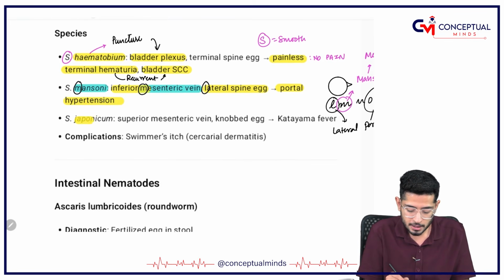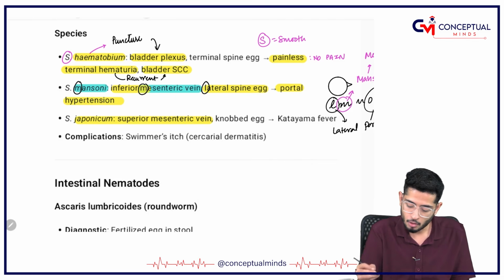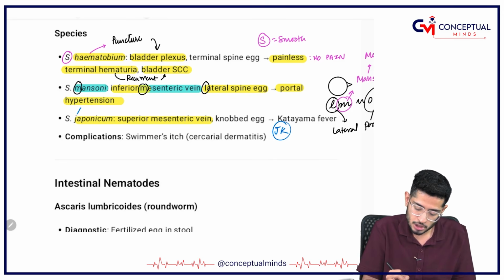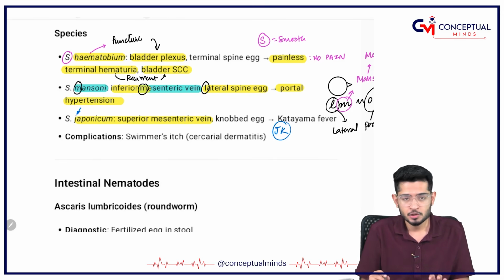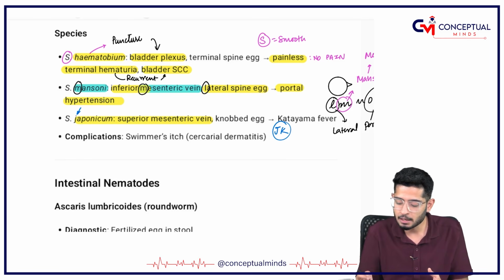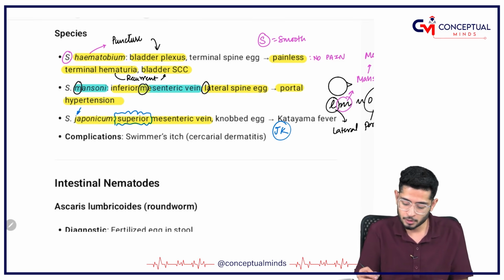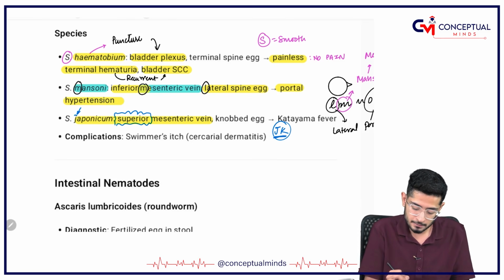Japonicum, remember superior mesenteric, and as you all know, J and K come together. So remember J for Japonicum. I am intentionally telling, Jammu Kashmir is located in northern India, and northern means superior side, so it is the superior mesenteric vein. That means Japonicum has got a knobbed egg.